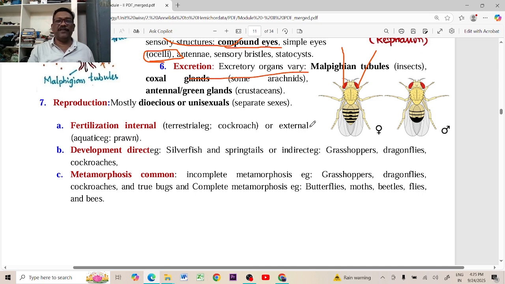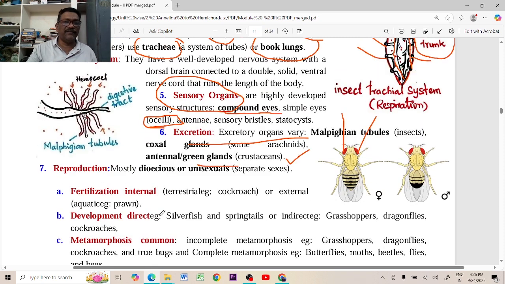Excretory organs. The Malpighian tubules are the excretory organs. In some of the crustaceans, coxal glands and antennary glands are also present. In arachnids, there are coxal glands, and green glands in crustaceans, for example prawn. This is the Malpighian tubule. It is connected with the coelom, with the coelomic fluid. The coelomic fluid has excess water, salts, ions, along with the nitrogenous waste material called uric acid. Those are collected by these Malpighian tubules.